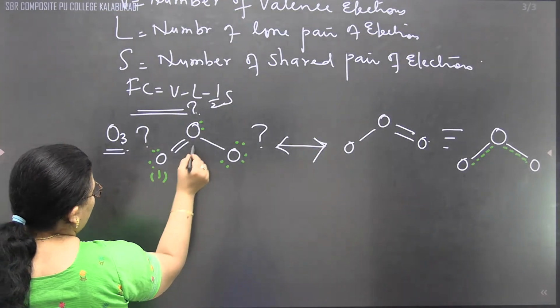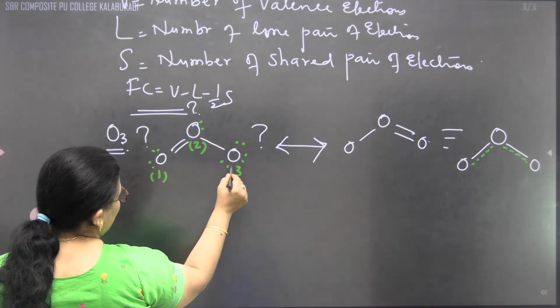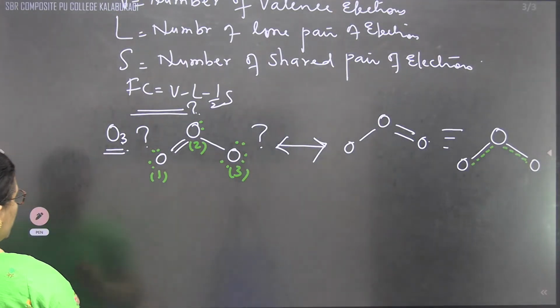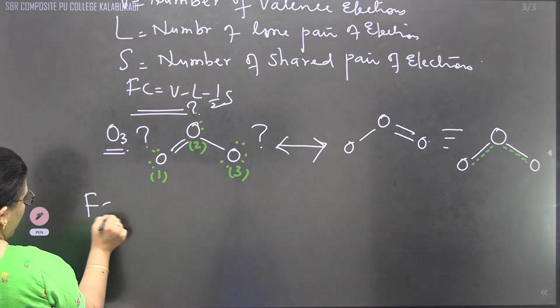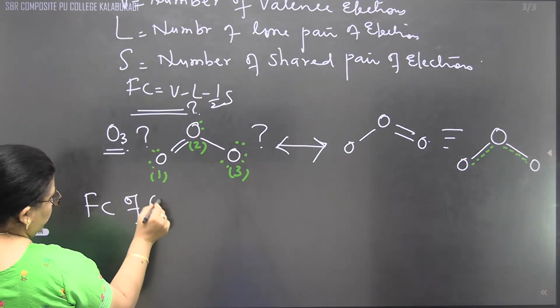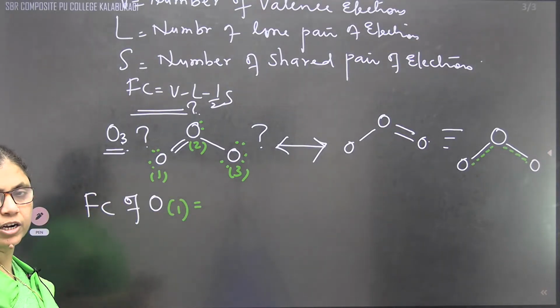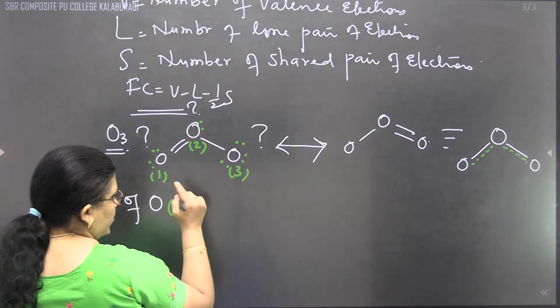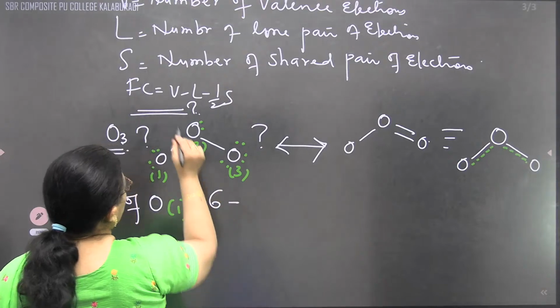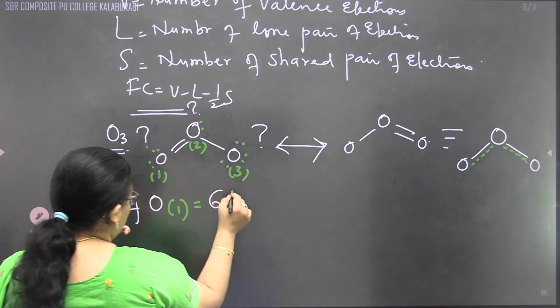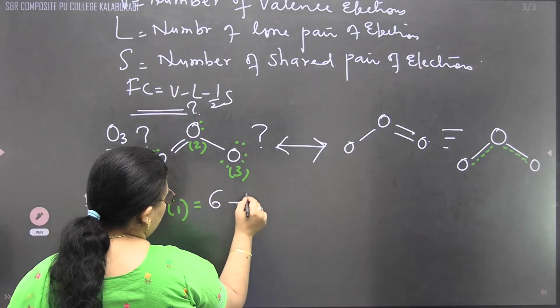This I'll write as 1, this as 2, this as 3. Formal charge of oxygen number 1: the number of valence electrons in oxygen is 6, 1s2 2s2 2p4, minus L. How many lone pair electrons are there? 4.